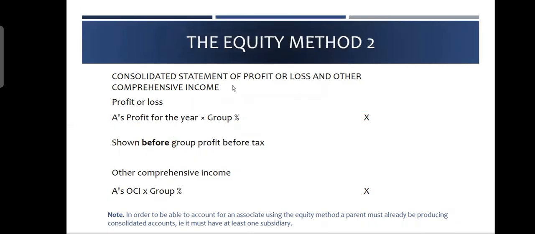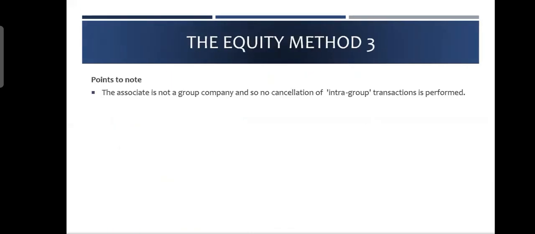Then points to note: an associate is not a group company, so no cancellation of intra-group transactions is performed. If you remember, any receivables and payables between parent and subsidiary, you have been cancelling them out. You will not do that here. Or other transactions, like intra-group loan received, loan paid, interest received, interest paid, nothing will be done. Intra-group sales are not eliminated. Yes, we do make some adjustment for unrealized profit, which I will show you.